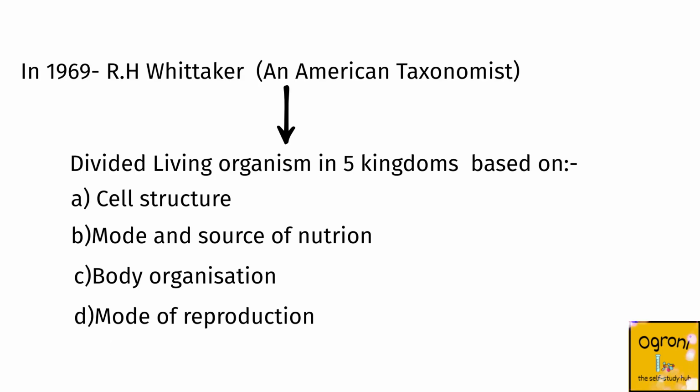So, in the year 1969, R.H. Whittaker, an American taxonomist, divided all organisms into 5 kingdoms based on their A. Cell structure, B. Mode and source of nutrition, C. Body organization, and D. Mode of reproduction.